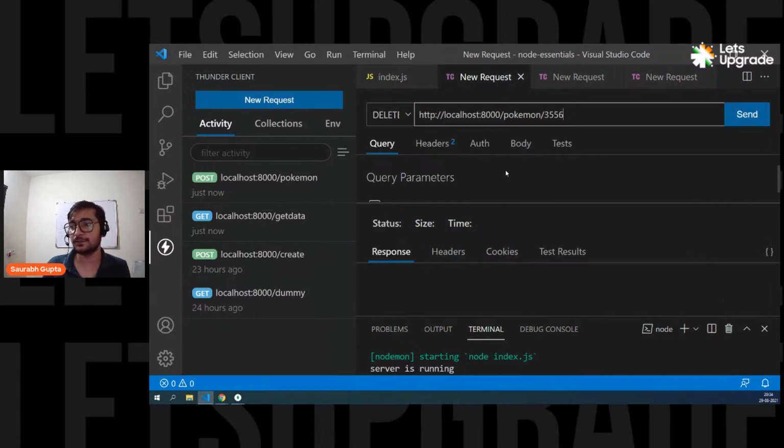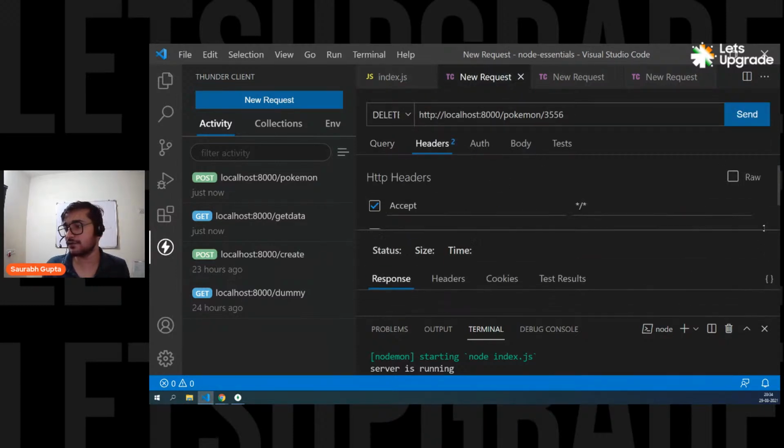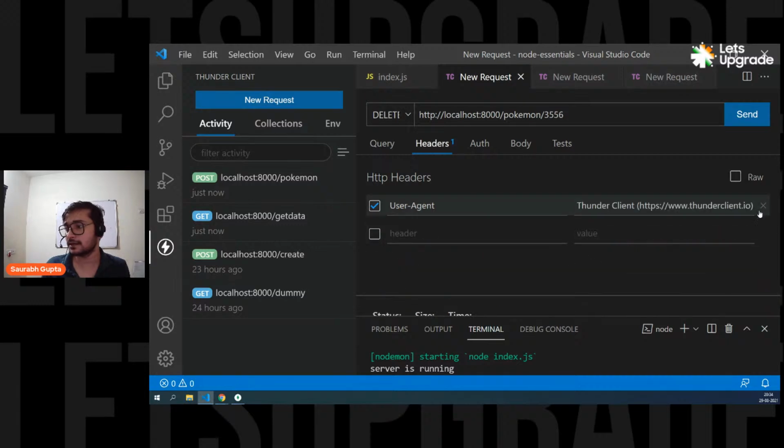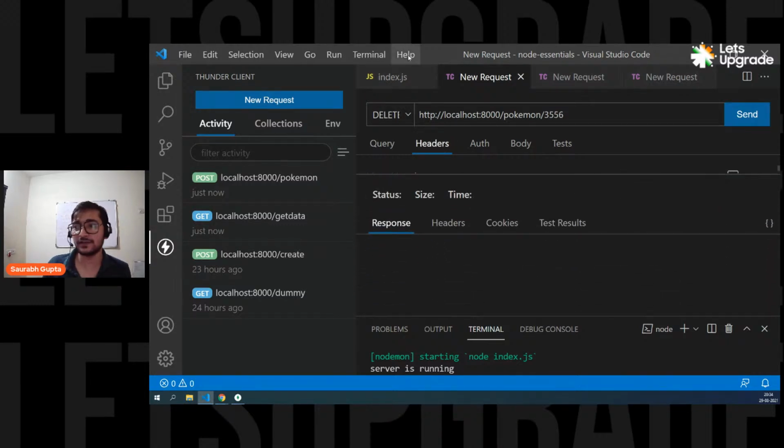Now let's go here. Okay. We don't need to pass any kind of headers. Here we're going to see a response. Okay, fine. So delete request, the URL, and here this is also part of the URL, but this will go in the ID. According to the format, after slash Pokemon, I have a variable, ID variable, and I'm passing this in place of that ID variable. That means this thing will go in that ID variable. Whatever you pass in place of that variable, that will go.